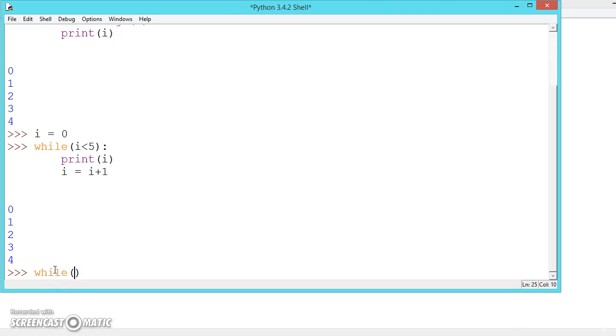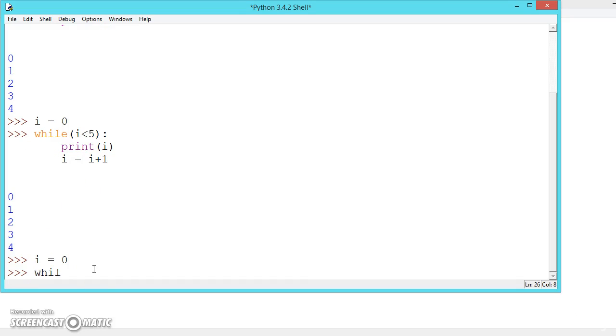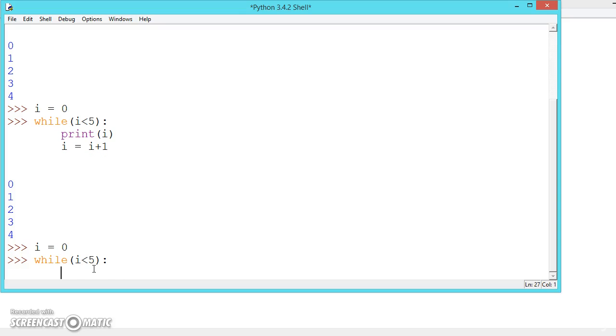While, let me initialize once again, i = 0. Why am I doing it? Because now i is equal to 5 and the condition failed. So i = 0, while i less than 5. So this is always true.